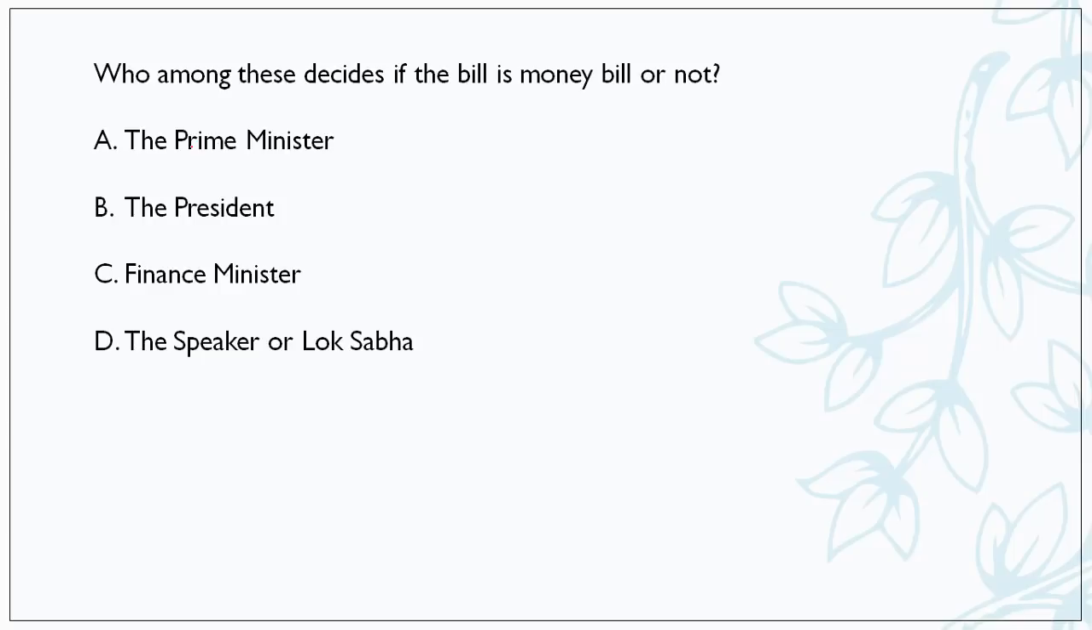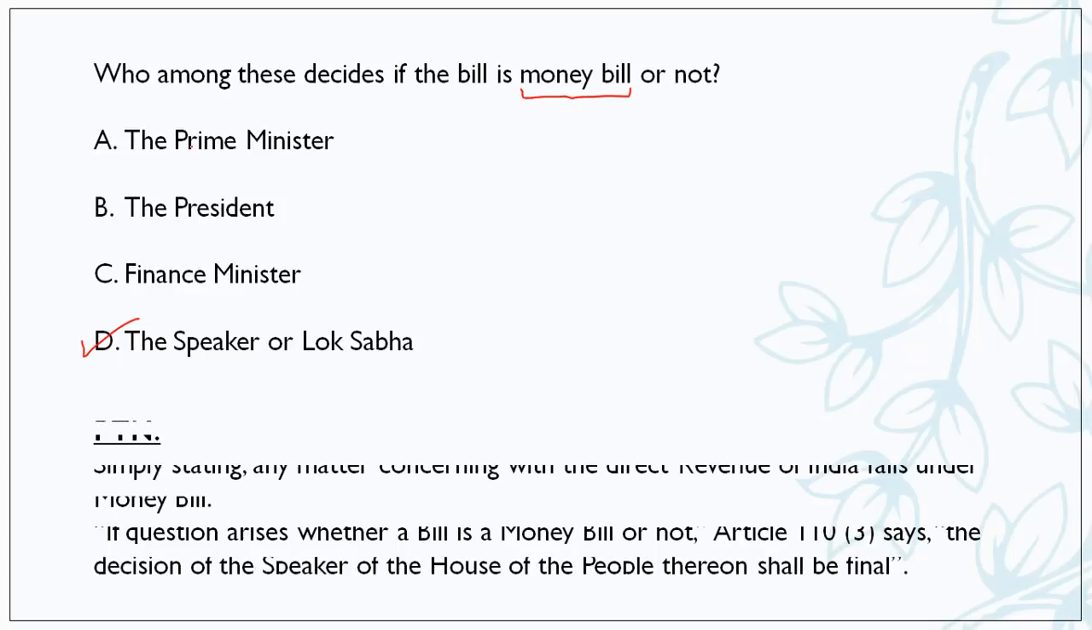who among these declares if the bill is money bill or not? So हम देखेंगे friends money bill क्या होता है. So who declares that it is a money bill? Who is the final authority to decide whether the bill is a money bill or not? This is the meaning of the question. So friends, the speaker of the Lok Sabha has the final voice if the bill is money bill or not, in declaring if a bill is money bill or not.